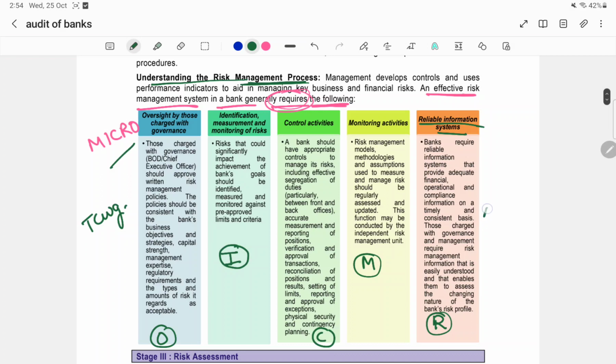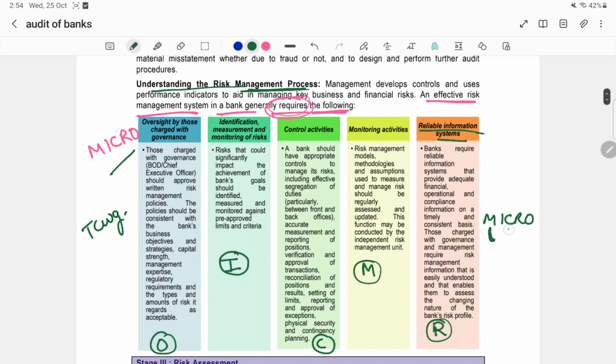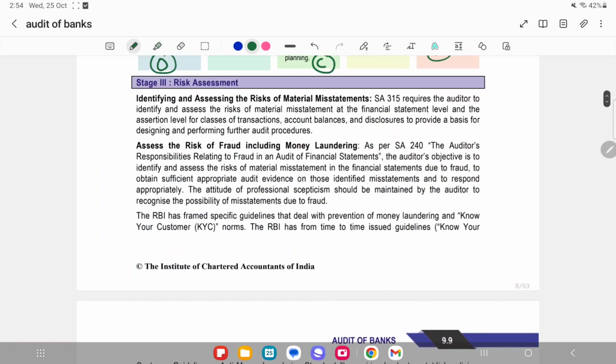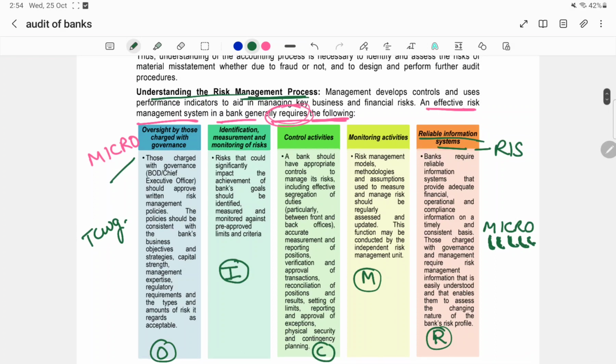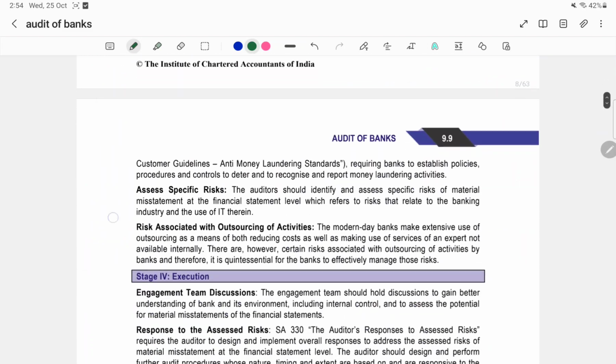If we revise, we can remember M stands for monitoring activities, C stands for controlling activities, I stands for identification, measurement and monitoring of risk, R stands for RIS, that is reliable information system, O stands for oversight by TCWG. Okay, so this question is done. Now if we come down to